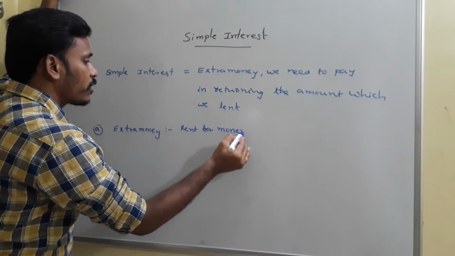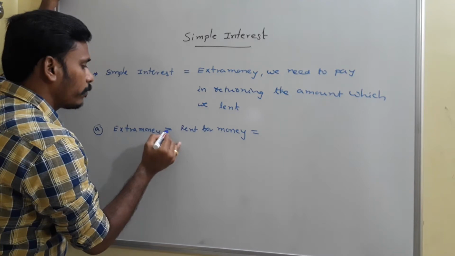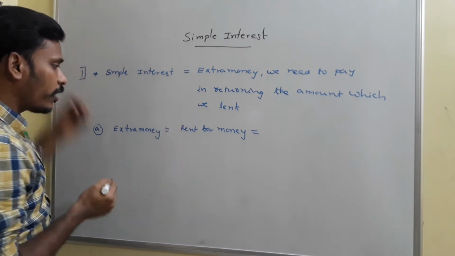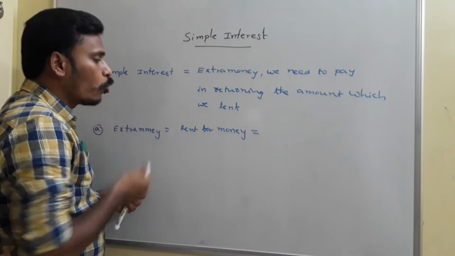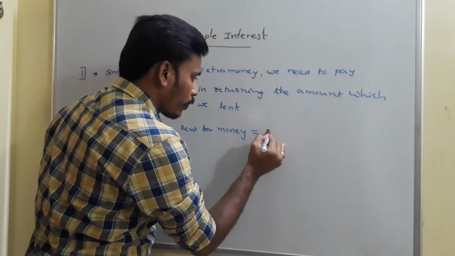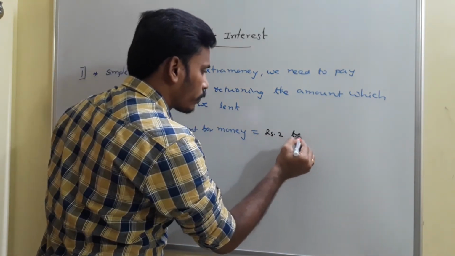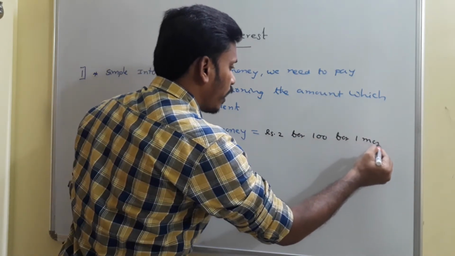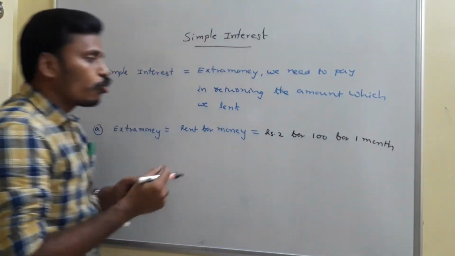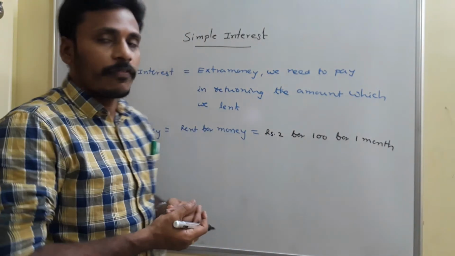Extra money is nothing but rent for money. So as per the initial discussion, the rent for money, if it is 2 rupees for 100 for 1 month, if I say like that.